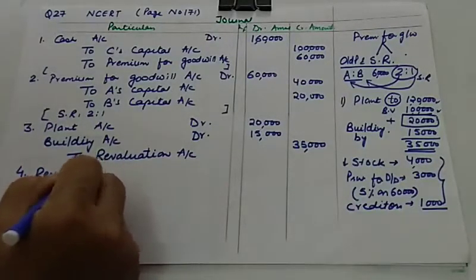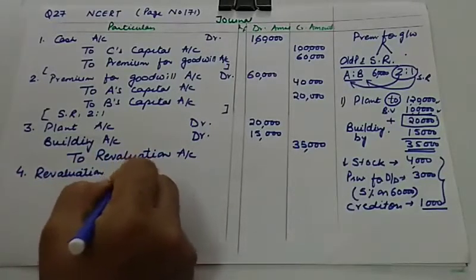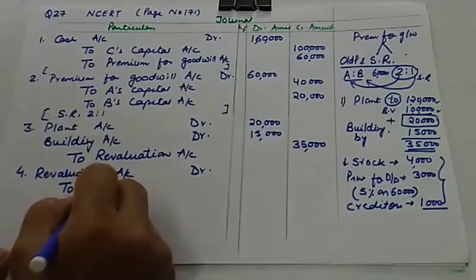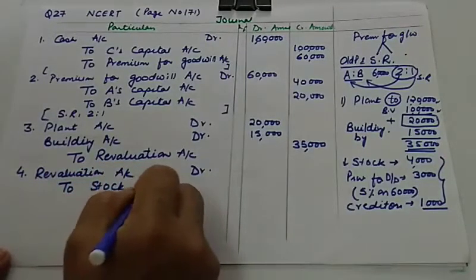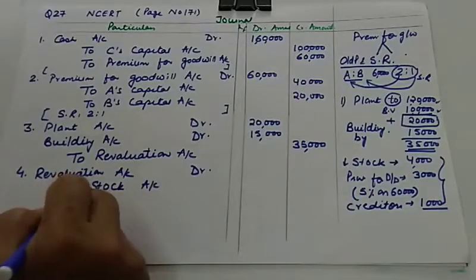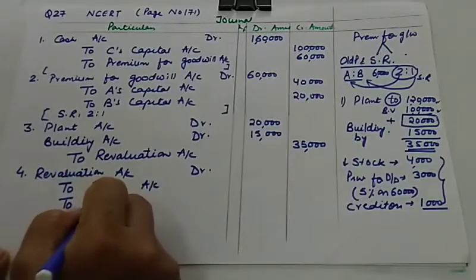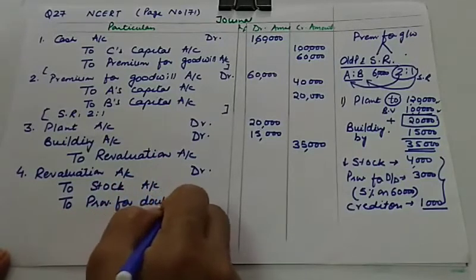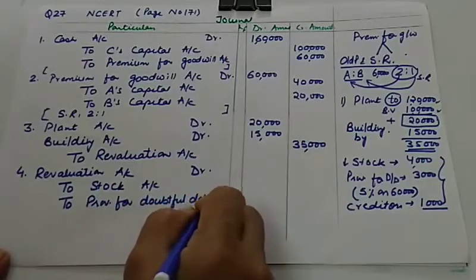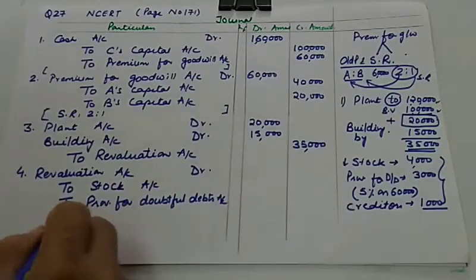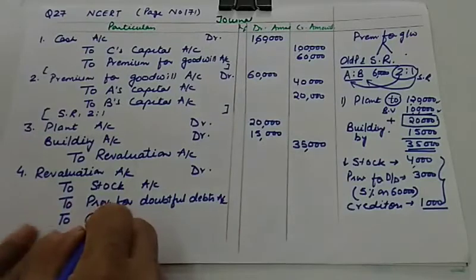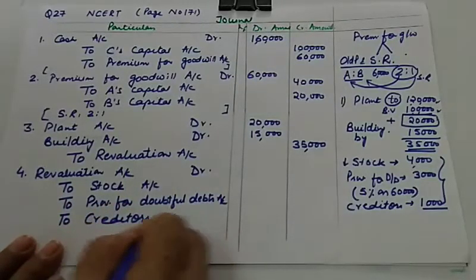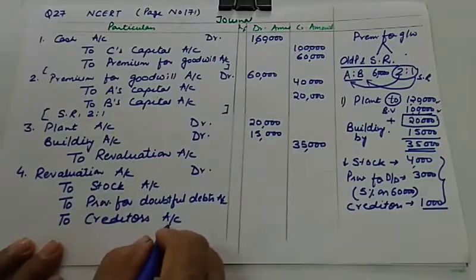So next will be revaluation account debit to stock, because your asset is decreasing and decrease in asset is always credited, and you are creating a provision for doubtful debts. You are creating a liability, and likewise to creditors, because your creditors are increasing, so increase in liability will be credited.